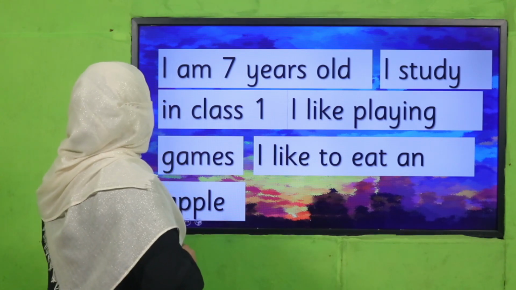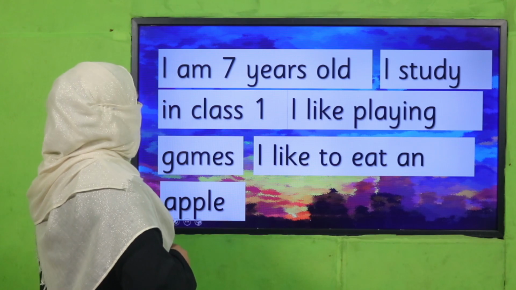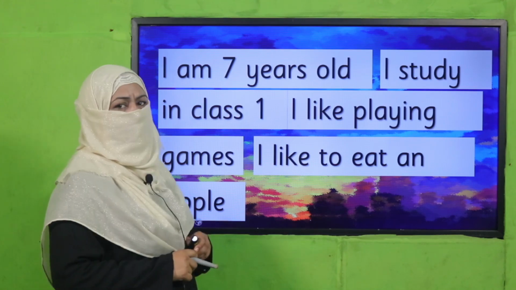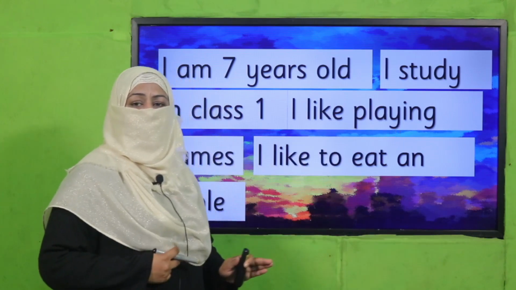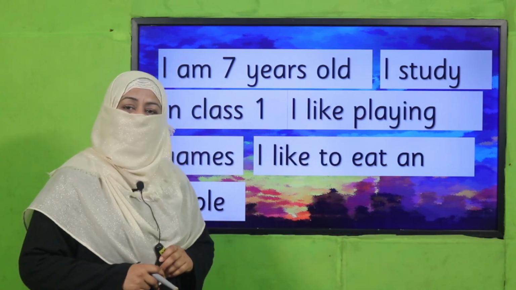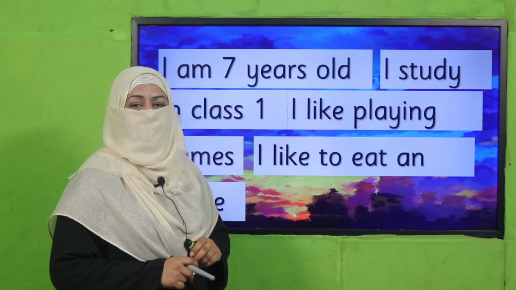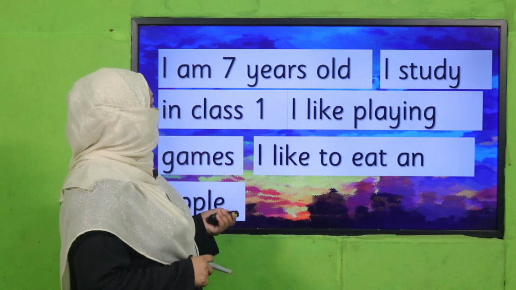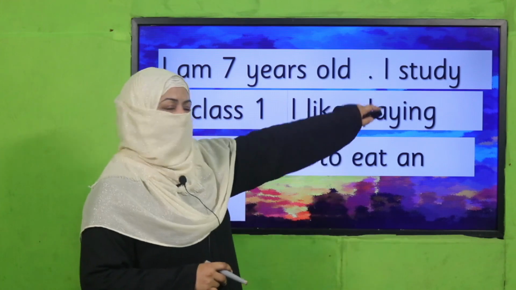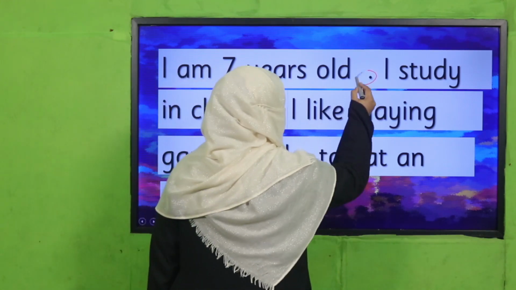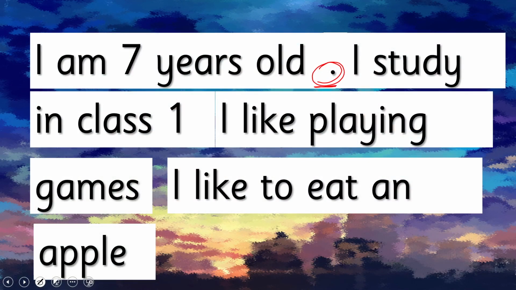Okay, let me do it again. I am 7 years old. I study. Again, it's not making sense. It means to understand it properly, I need to place full stop where one sentence is ending. So let's do it. I am 7 years old, full stop. It means I have to pause here. The first sentence is ending here.